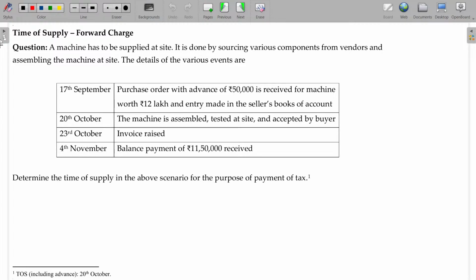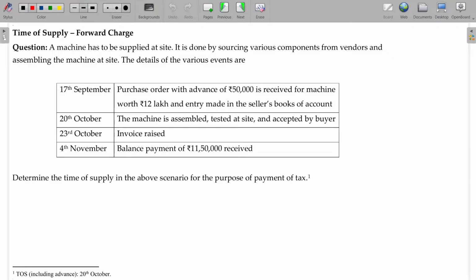Now here, a machine has to be supplied at site. It is done by sourcing various components from vendors and assembling the machine at site.